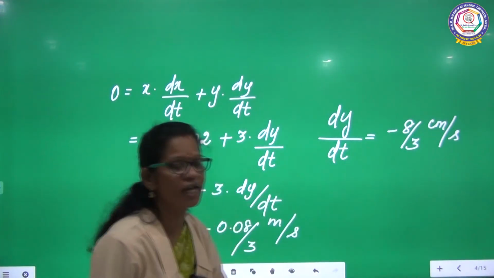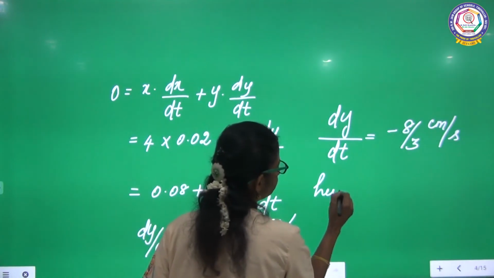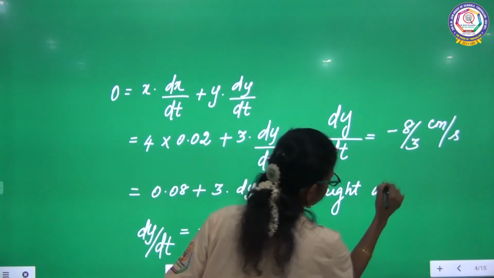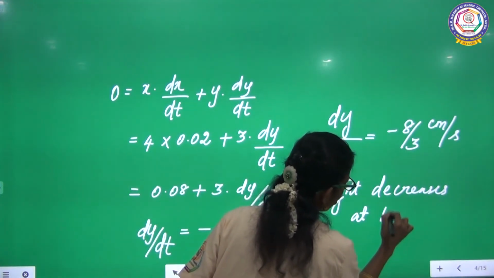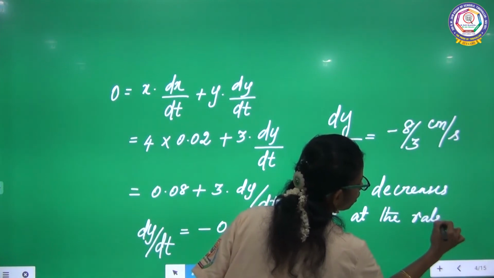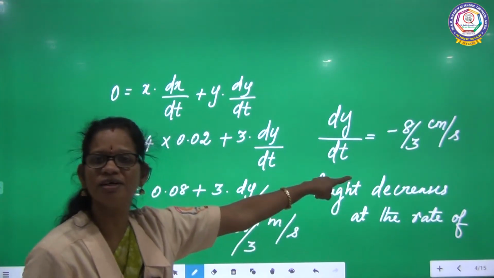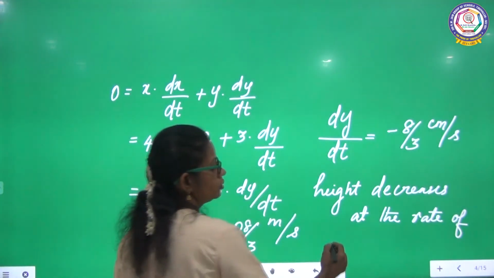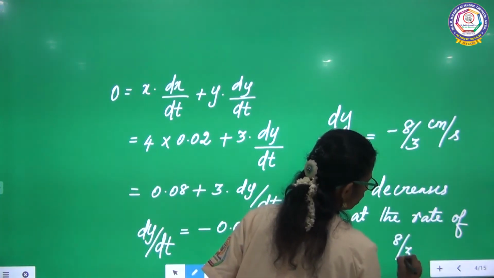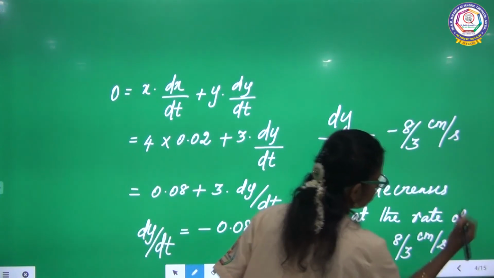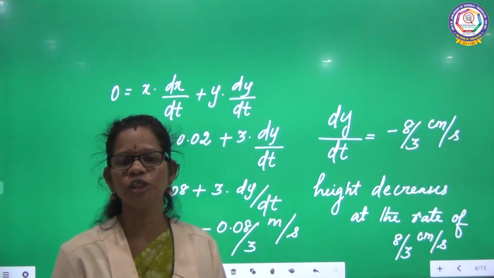Here you are arriving at a negative, that means the height decreases. Height decreases at the rate of 8 by 3 centimeter per second. Here you don't use the negative symbol, because the negative is replaced by the word decreases, right children? I hope you people understood. Shall I move to the next question?